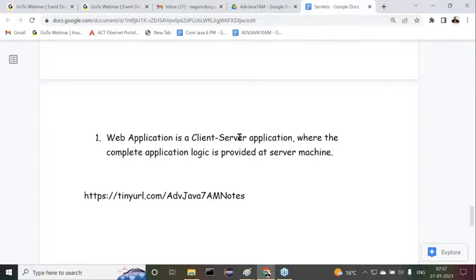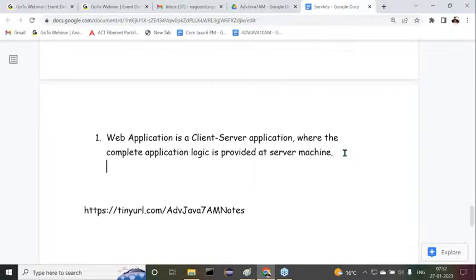Did I get my point or not? It is not distributed over multiple things. Application logic is provided at the server machine, but we are going to access it from the client. That server side application we are going to access from the client. So still it is a client server application only, but the complete application logic is available at the single server machine. So a web application is a client server application where the complete application logic is provided at a server machine.